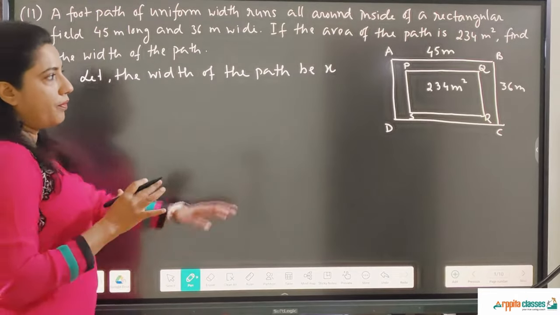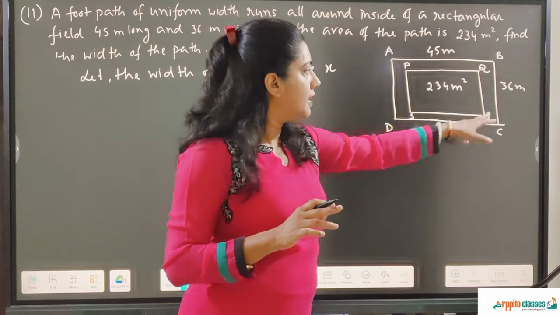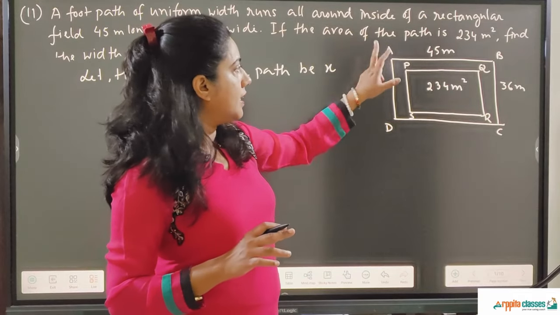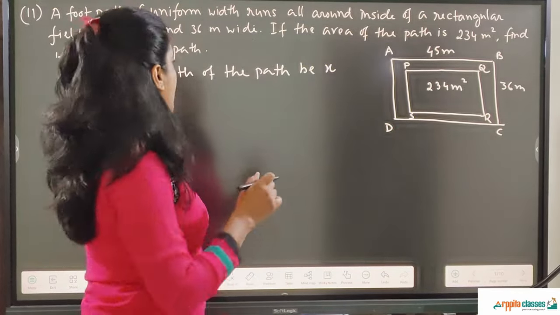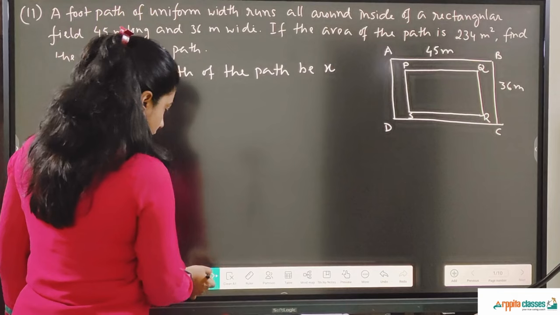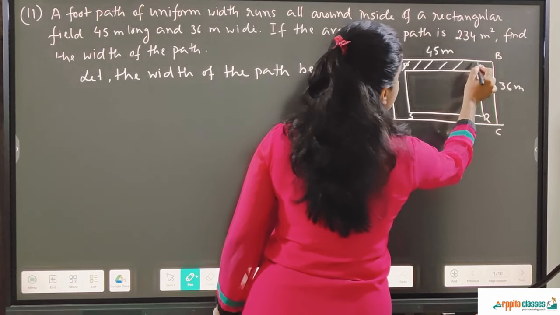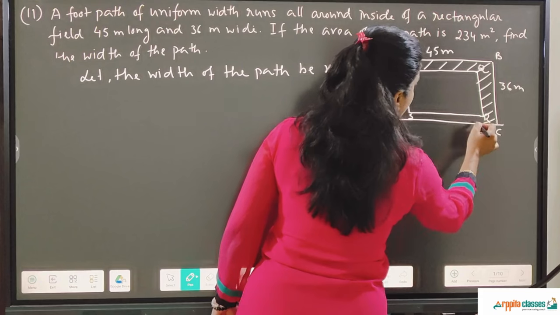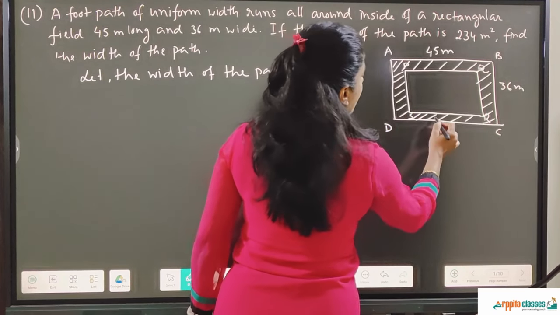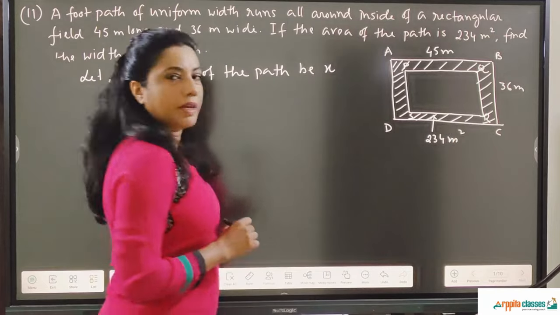Now from the figure it is very clear that the area of the path is equal to the area of the outer rectangle minus the area of the inner rectangle. I have written it wrong over here. It is the area of the path. So area of the path means this shaded portion's area, and the shaded portion's area is given to you, which is 234 meters square.